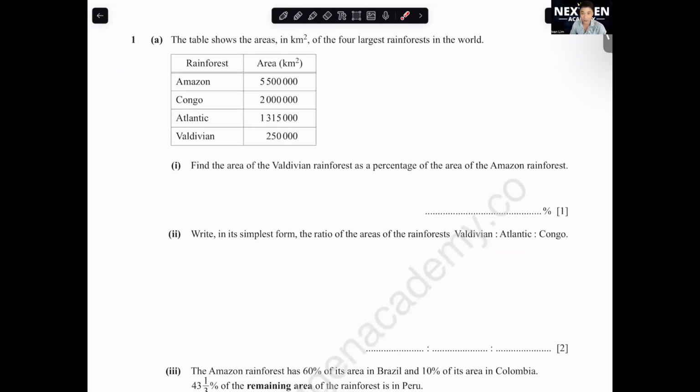A. The table shows the area in km square of the 4 largest rainforests in the world. So you got Amazon, Congo, Atlantic, Valdivian. Find the area of the Valdivian rainforest as a percentage of the area of the Amazon forest. Area of Valdivian, percentage of Amazon. So how do we convert this sentence? We will write Valdivian over Amazon multiply 100%.